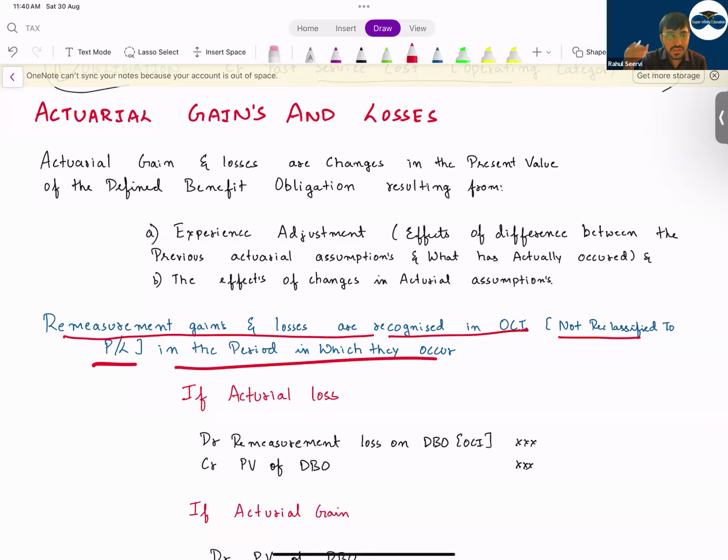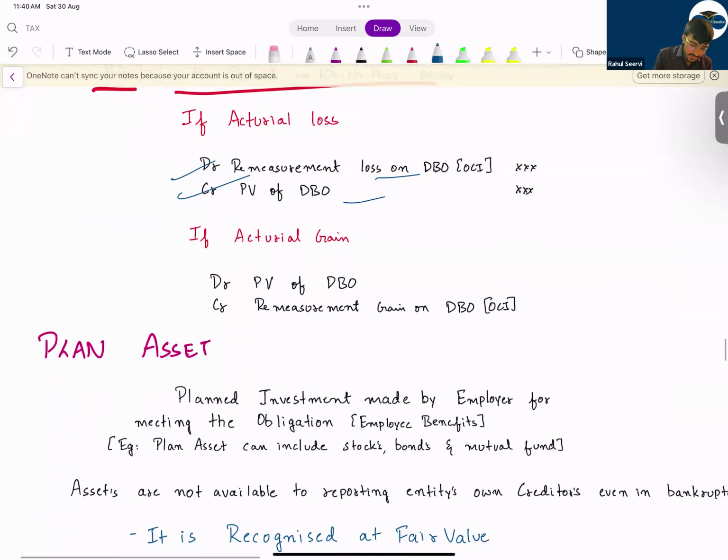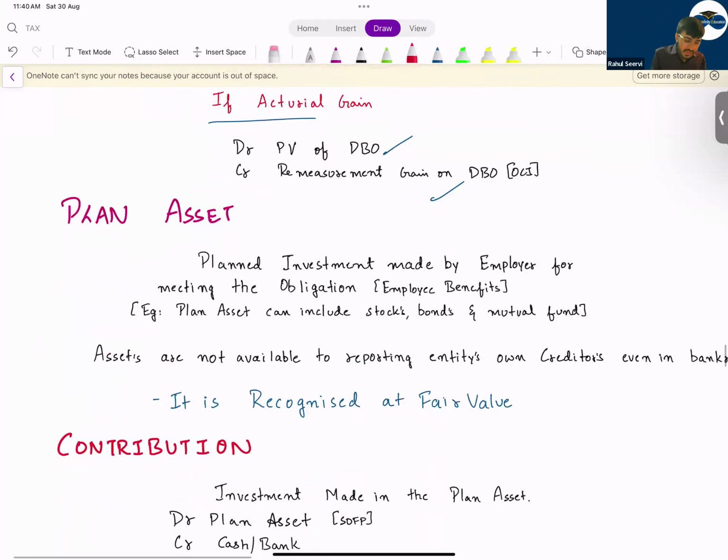There will be actuarial gain or loss for the defined benefit obligation as well as for the fair value of the plan asset. For both it will be there. Then debit credit, we have seen this. Then actuarial gain. So what will you do? The value of the obligation will reduce and we will record this as a gain. If there is a loss, we will increase the value of the obligation and we record it as a loss in OCI. If liability value is increasing, loss. Liability value decreasing, it's a gain.